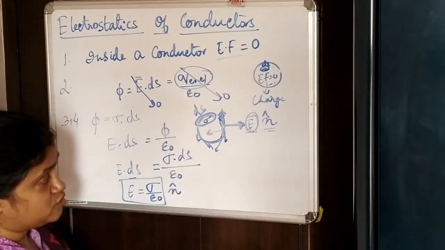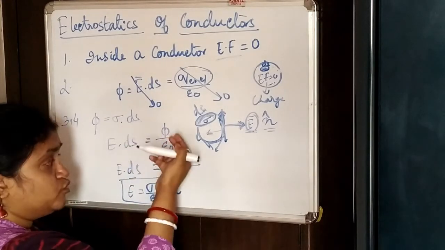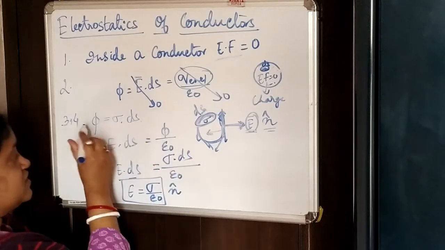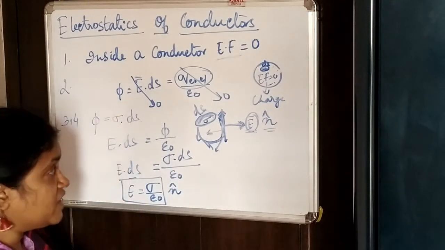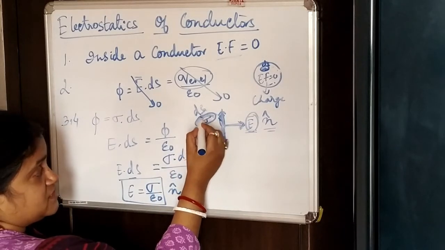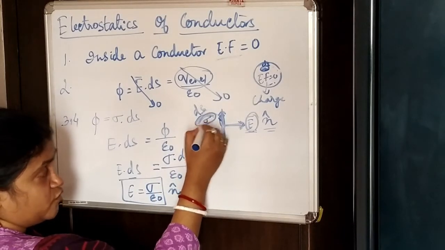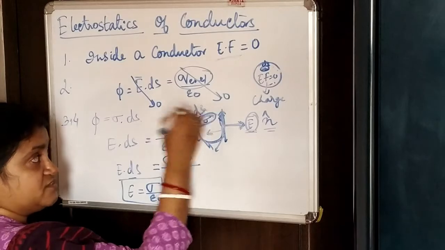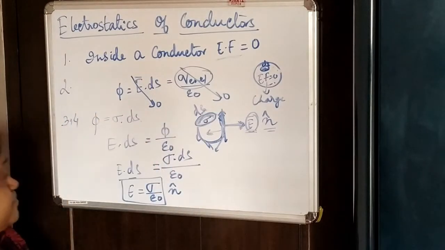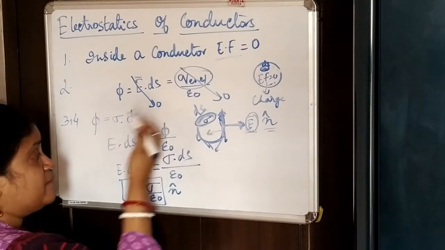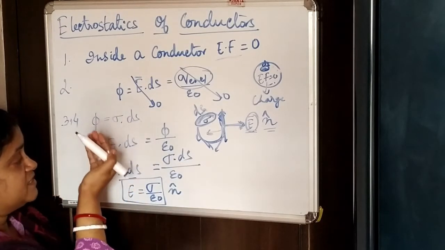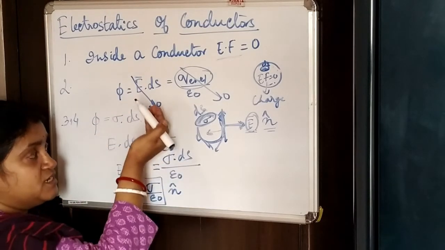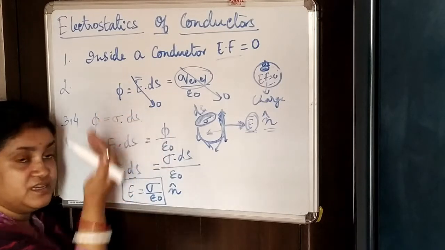This sigma by epsilon naught has come from two understandings. One is phi, the electric flux, which is the charge enclosed for a particular surface area ds, and then applying Gauss law, which says that E dot ds is electric flux by epsilon naught.